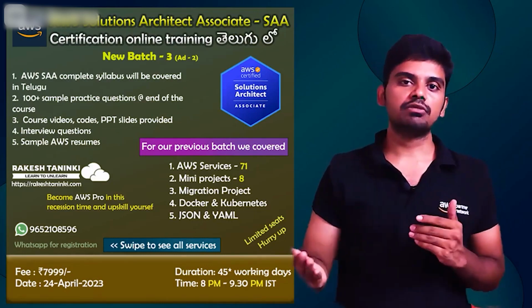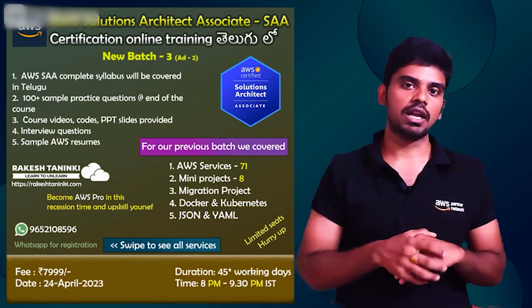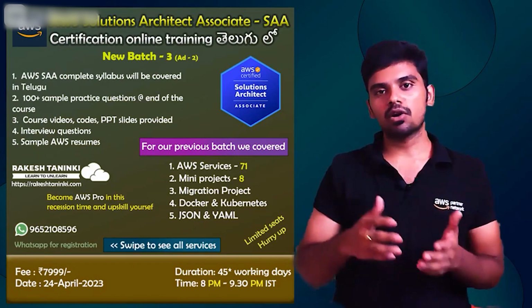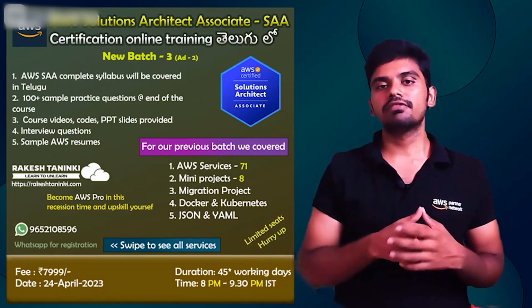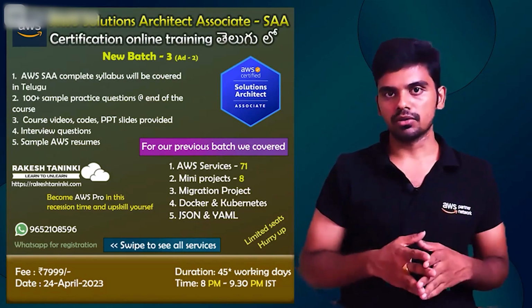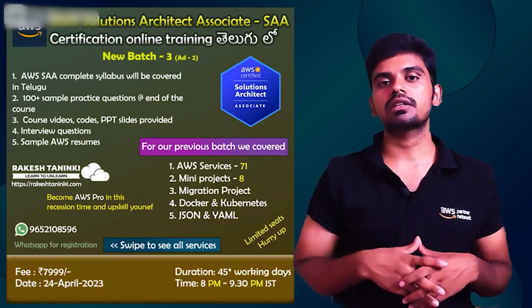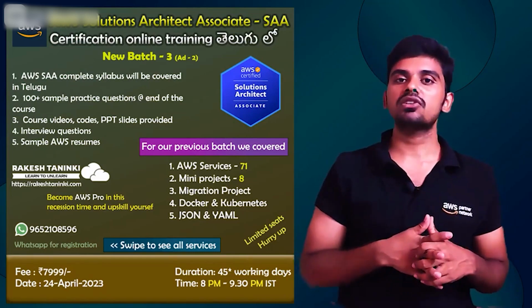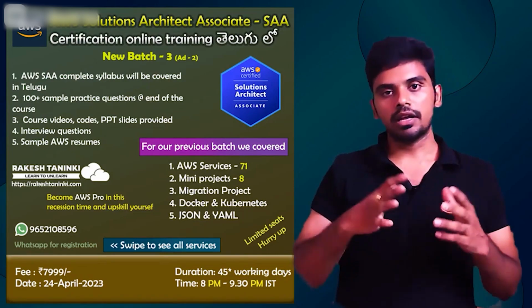YAML will be used in CloudFormation templates. YAML and JSON are very important. You can take Terraform or any other configuration language like Ansible and learn YAML scripting. We will include JSON and YAML in this.